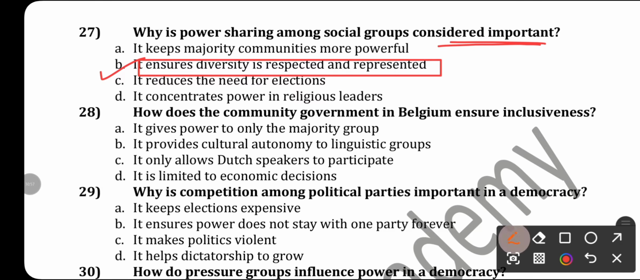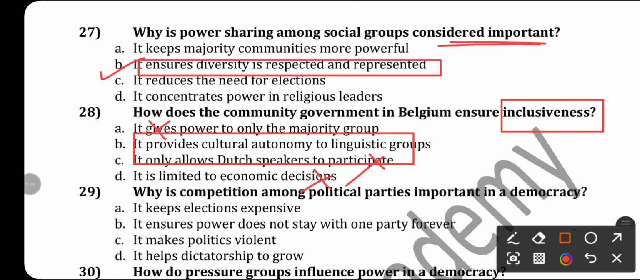Next question. How does the community government of Belgium ensure inclusiveness? Does it give power to only one majority group? No. It provides cultural autonomy to linguistic group? It only allows Dutch speaking to participate? No. It is limited to economic decision? No. It provides cultural autonomy to linguistic groups through forming their own community government.